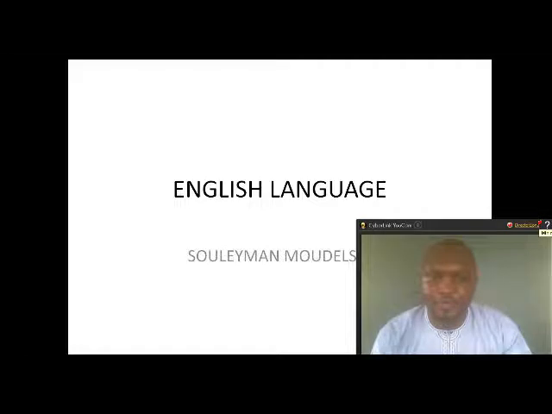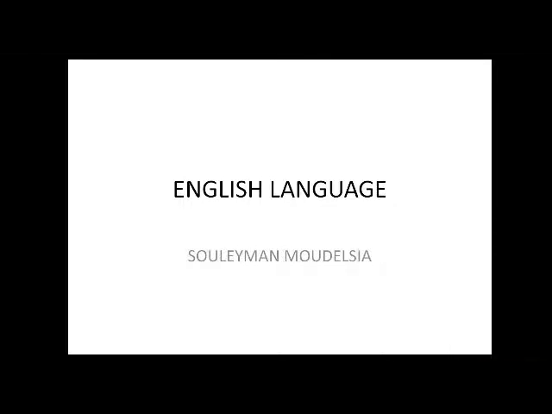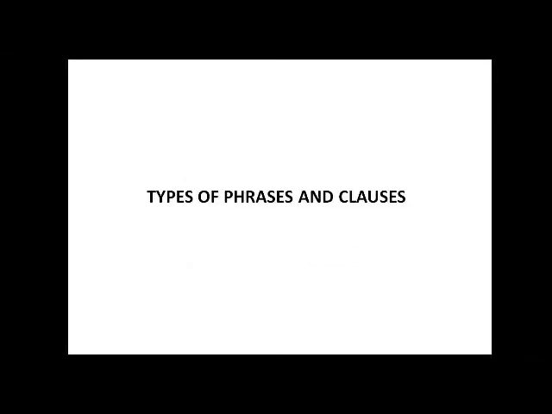Today we are going to continue from where we stopped in our last lesson, and that was phrases and clauses. So we have defined phrases and we've defined clauses. We've seen the differences between them. We define phrases as a group of words with no final verb, while clauses are groups of words with a final verb. And by final verb, we mean verbs that have tense, number, and person.